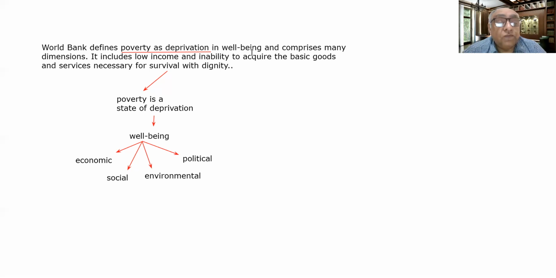So there can be a number of domains and dimensions, right? And the next thing which is important here is that it includes low income and inability to acquire the basic goods and services.